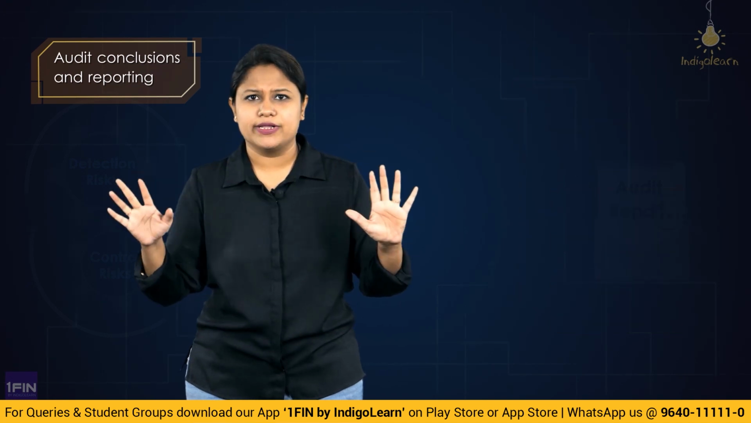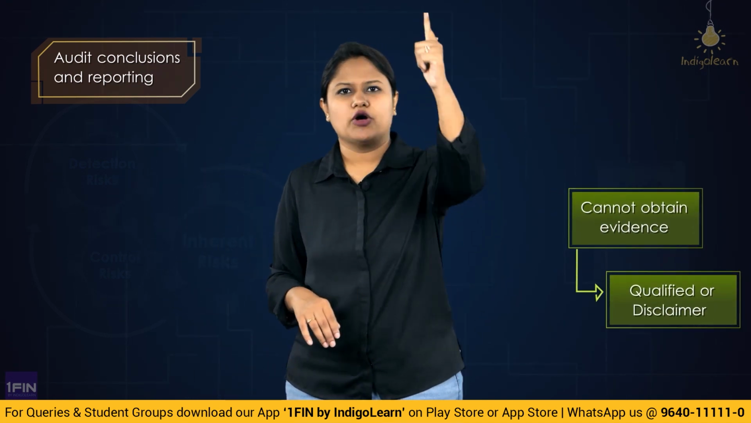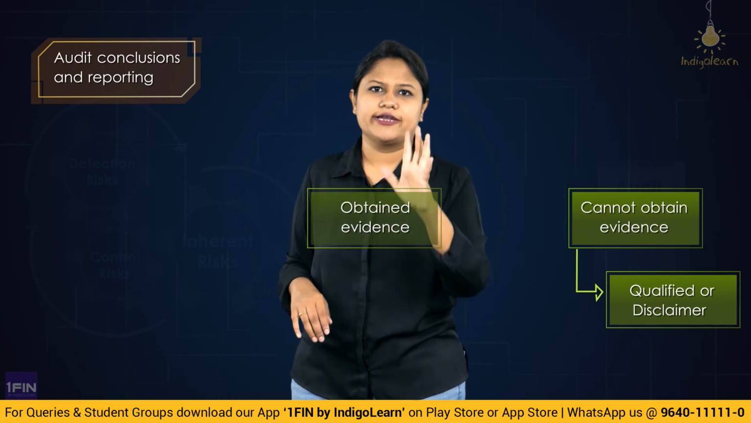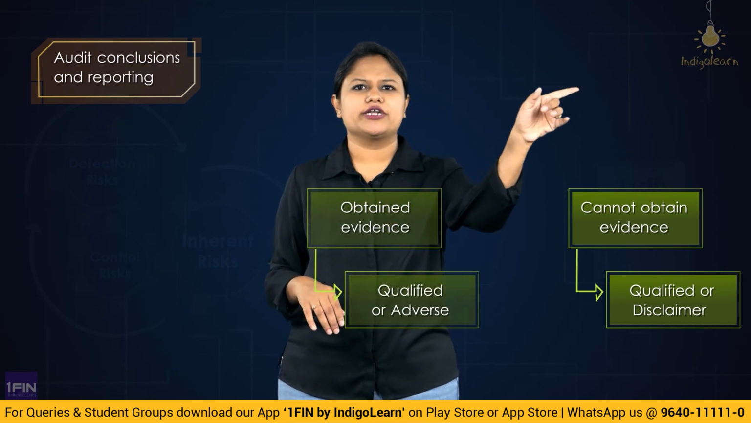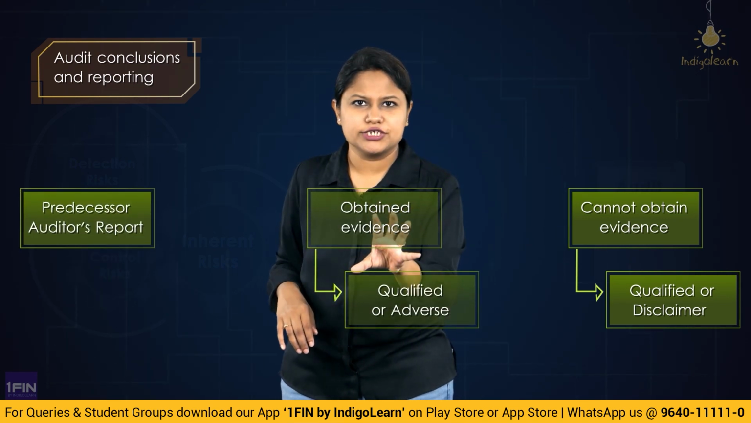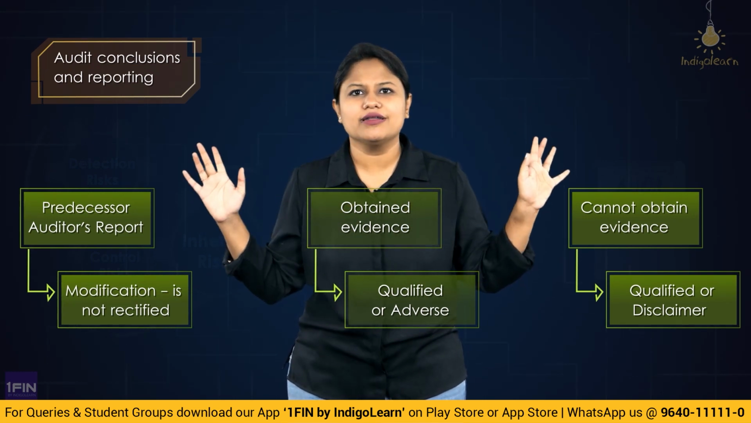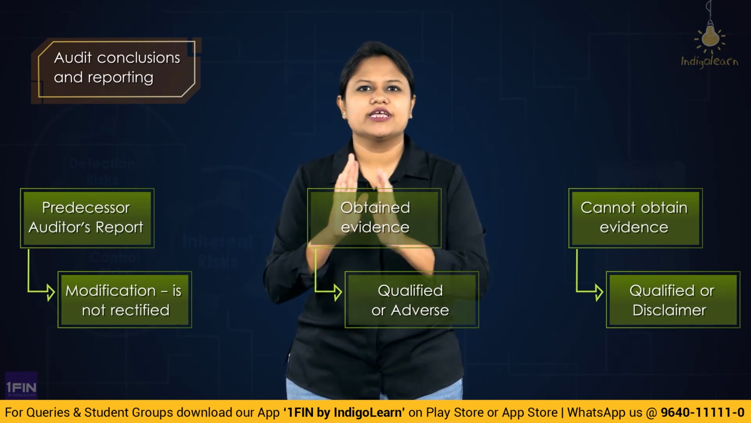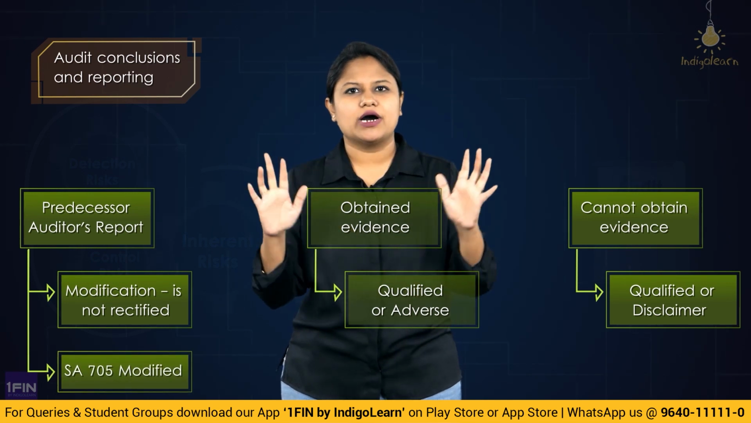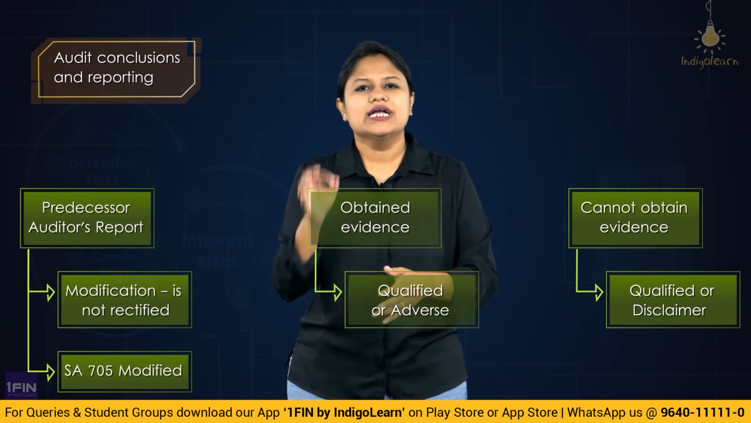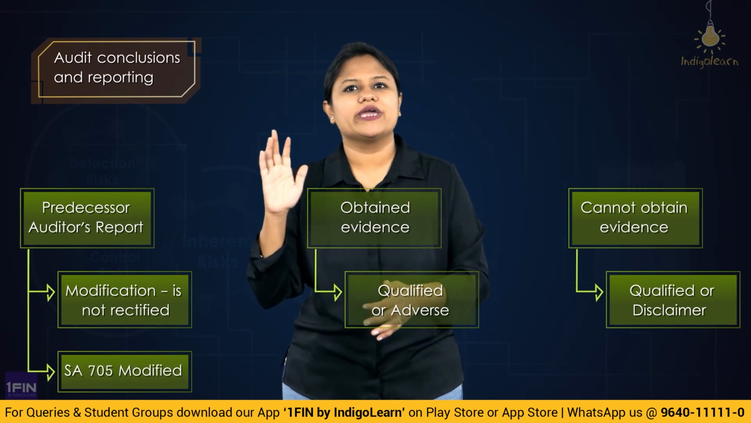So very simple. If you cannot obtain evidence, qualified or disclaimer. If you obtain evidence, qualified or adverse. And if you are relying on the predecessor audit report, and if that has a modification which has not been rectified, you will give the same opinion which was given in that particular report as per SA 705. So that is all about SA 510, Initial Audit Engagement, Opening Balance.